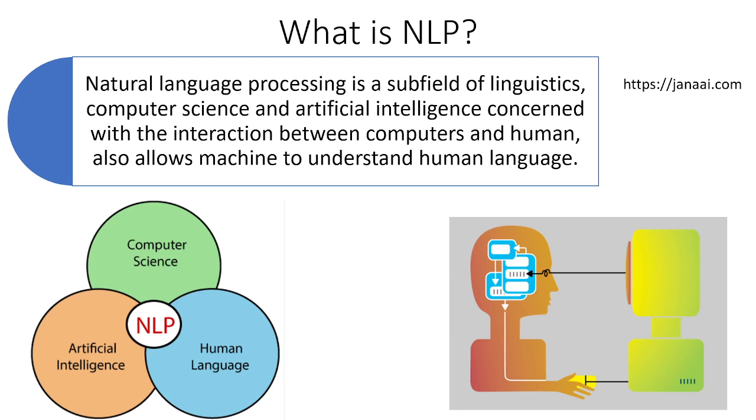Previously, when we wanted to talk to the computer, we were using algorithms and languages like C, C++, Java, Python to interact with the computer. But after the evolution of NLP, a human can interact with computers in their own linguistic forms, in their own language. So that is the main fundamental of natural language processing: how to process human natural language with computers or machines. That is called NLP, natural language processing.